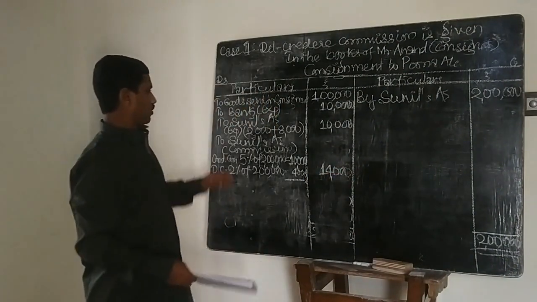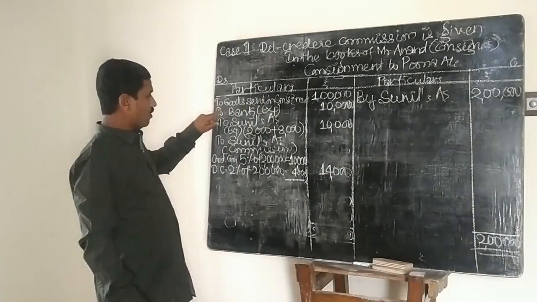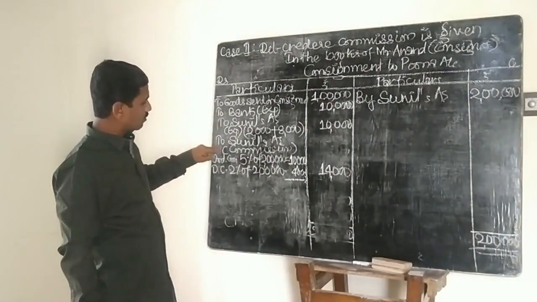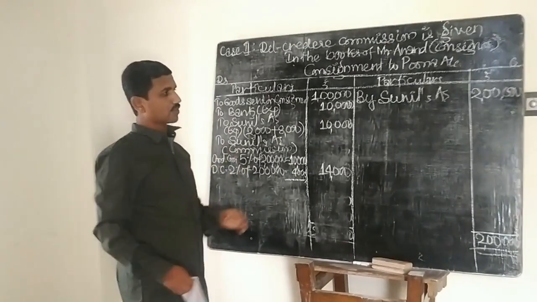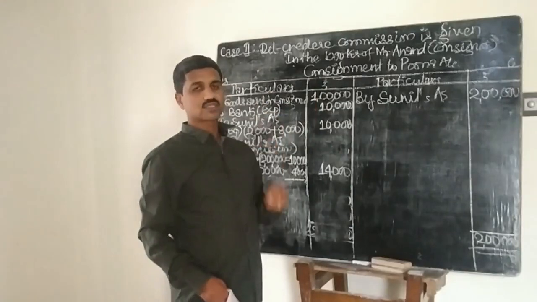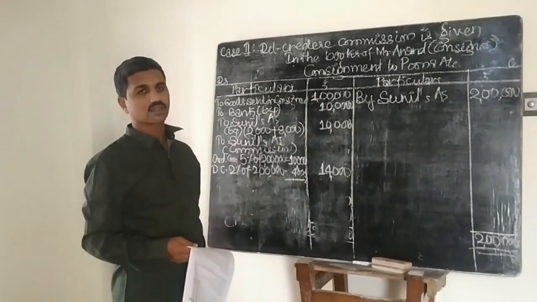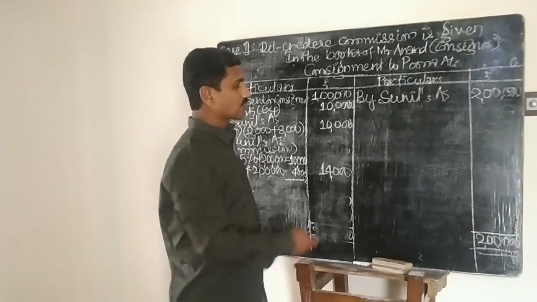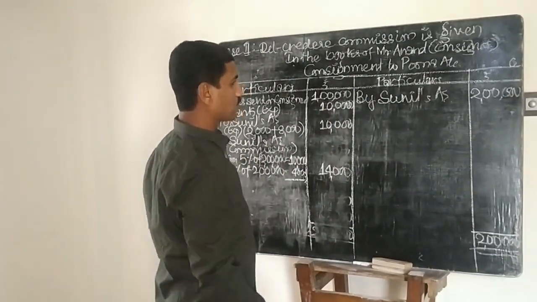Right. So we have recorded goods sent on consignment, the expenses paid by the consignor, the expenses paid by the consignee, and the commission payable. Now we need to record the sales made by the consignee. The entry will be Sunil's account debit to consignment account, so consignment account is credited by Sunil's account, 2 lakhs.